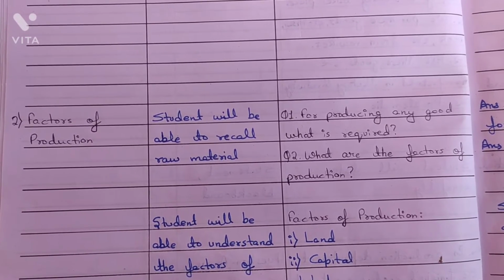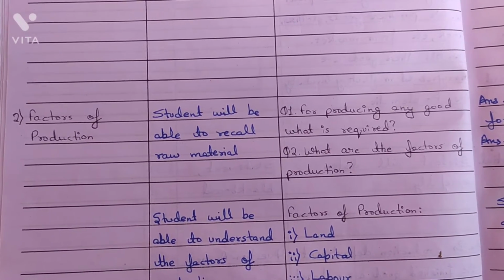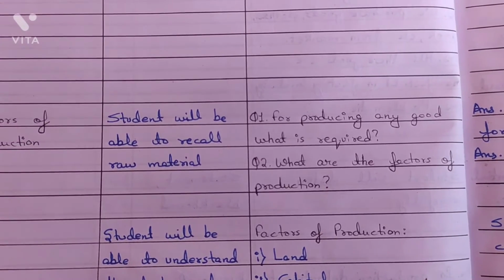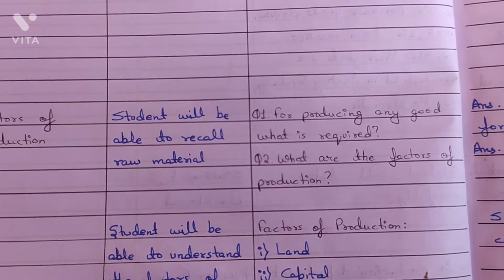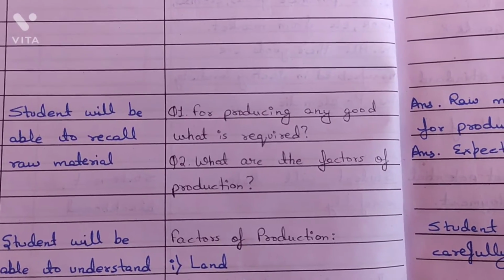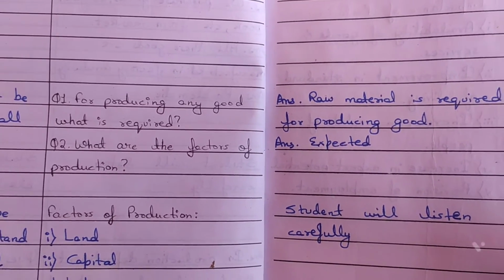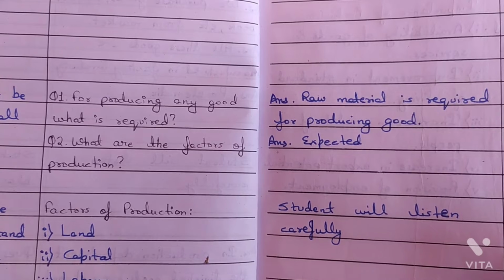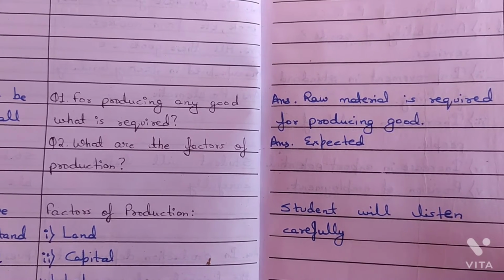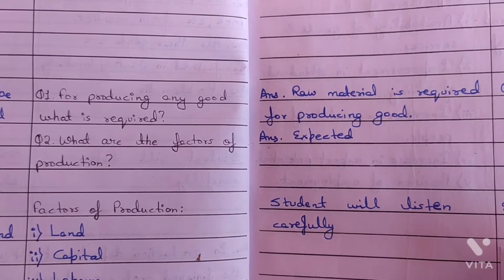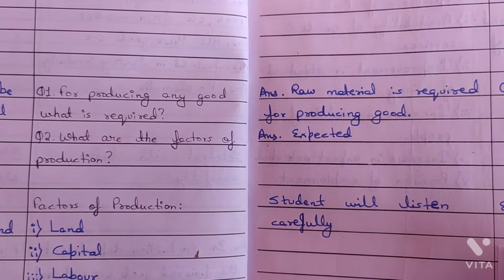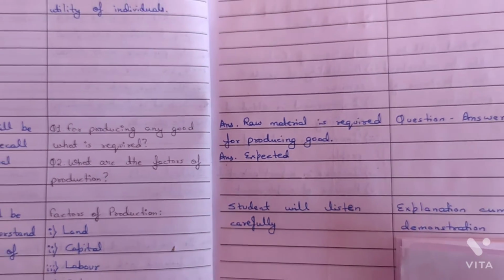Teaching point number 2, factors of production. Student will be able to recall raw material. Question number 1. For producing any good, what is required? The answer is raw material is required for producing goods. Question number 2 is, what are the factors of production? The answer is expected.